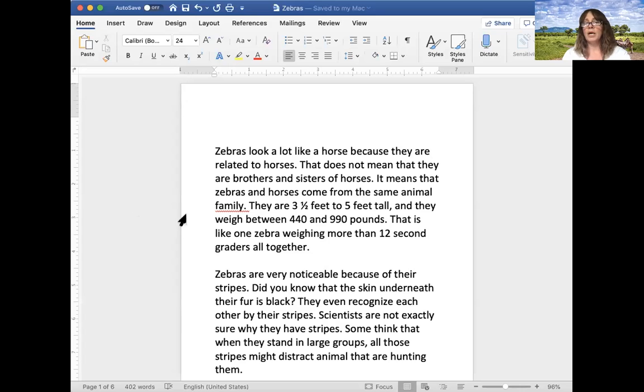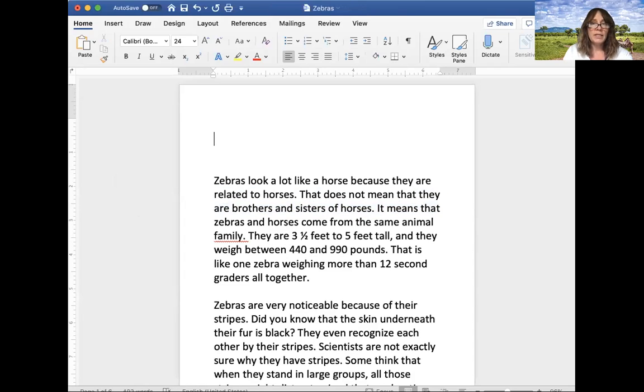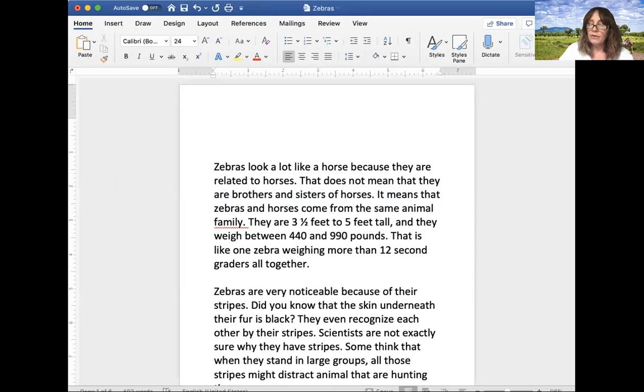So I'm going to open up my paper that I've been typing so far. You guys have all seen it because I type it for you. You, of course, are writing in your writer's notebook, you're not typing. Here I am. The first thing that I'm going to do, and I can do this easily because I'm typing, yours is going to be different, is write a header for the things that I've been doing.